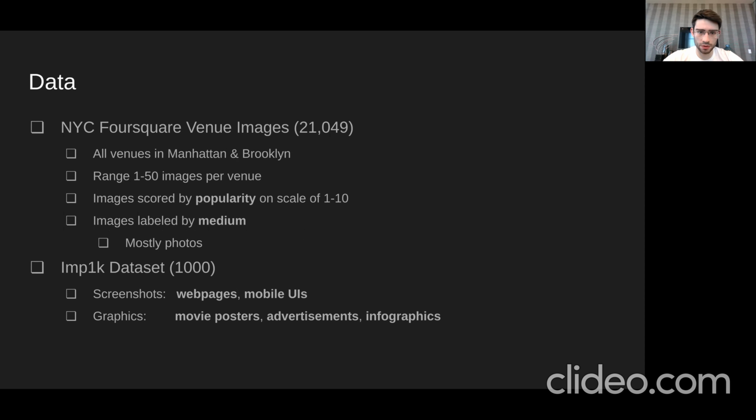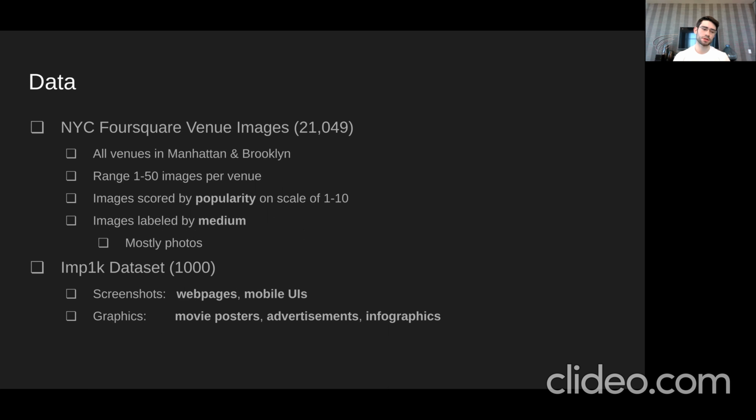So let me talk about the data for a little bit. So I scraped Foursquare venue images, about 21,000 of them, all of venues in Manhattan, Brooklyn. They're 1 to 50 images max per venue. These images are labeled with a popularity score from 1 to 10, where 10 is the most popular and 1 is not very good. And they're also labeled by their medium. So they're mostly photos, and this was a problem.